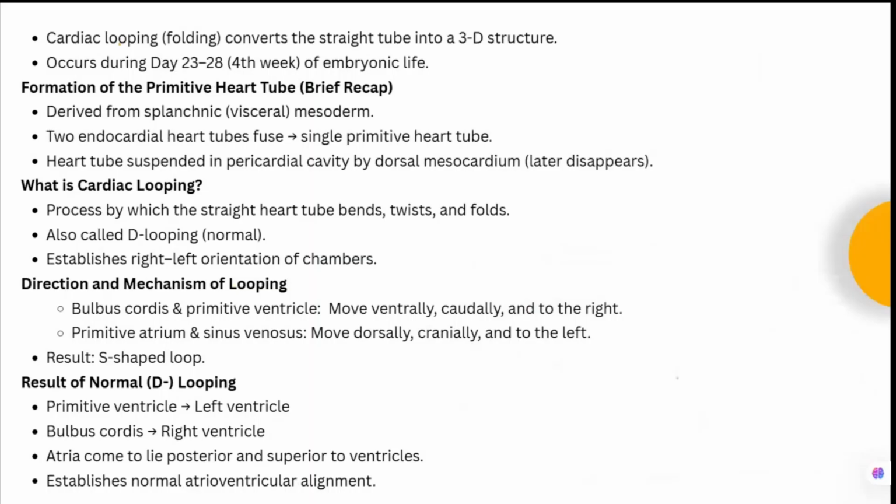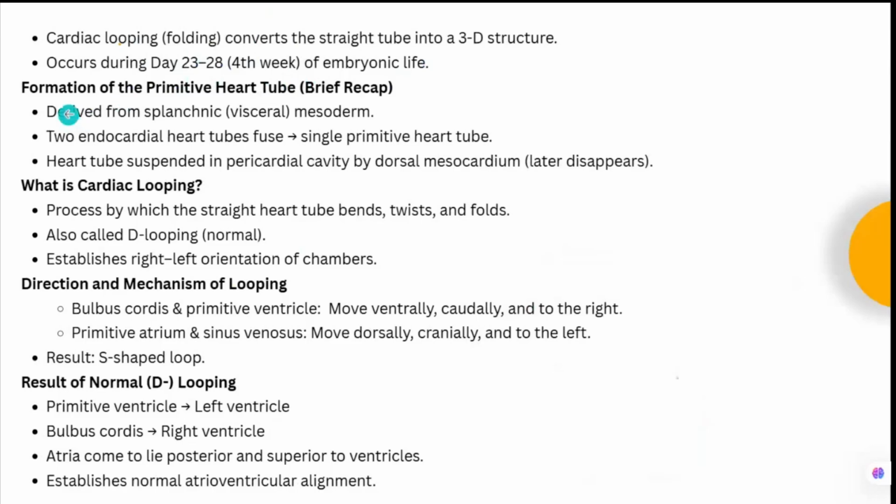Okay. So cardiac looping or the folding converts the straight tube into a three-dimensional structure. It occurs around day 23 to day 28, that is in the 4th week of embryonic life. So in the 3rd week the development has started. By around the 4th week the cardiac looping, that is the D-loop, is formed.